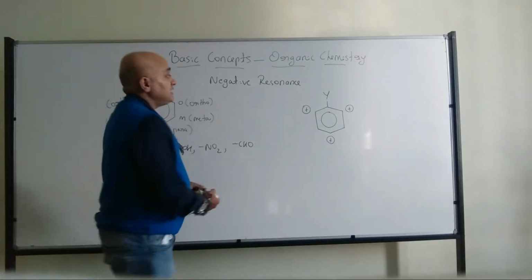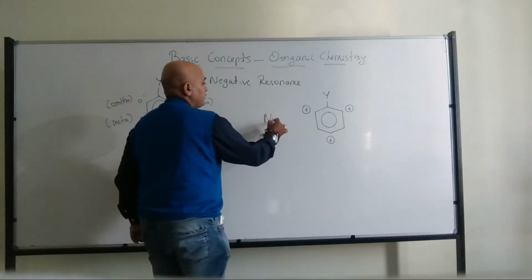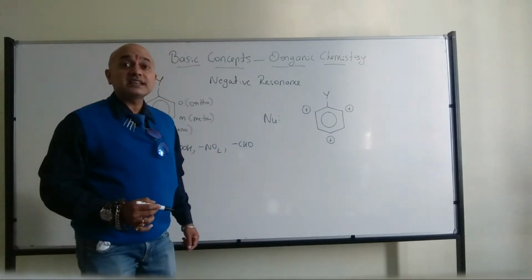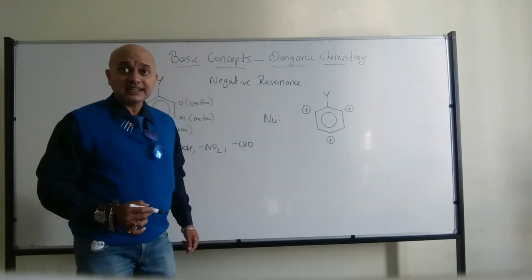Now you can observe here, I have a nucleophile. Now it is exactly opposite compared to the earlier case.